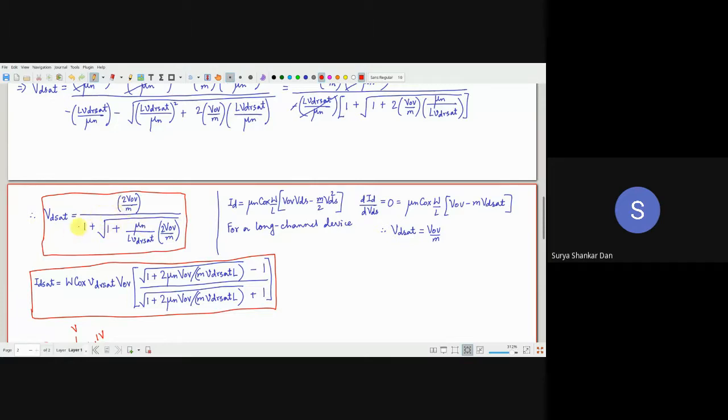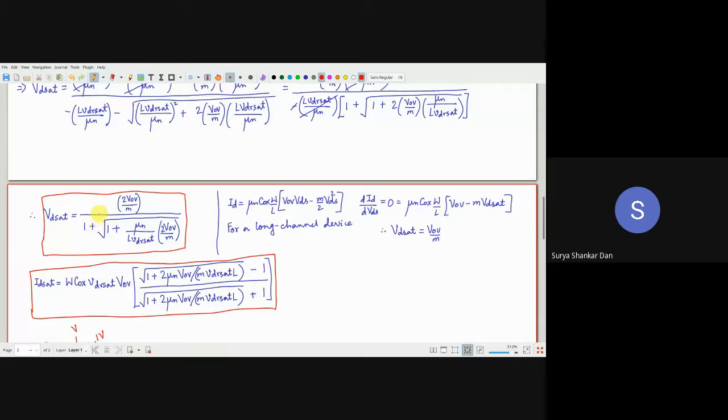So what is there? This is 1 plus root over 1, so that is 2. This 2 and 2 will cancel. And essentially, you'll be left with how much? V_OV by m. Okay, so this is for the long channel device. This is for the short channel, not the right word, submicron device.